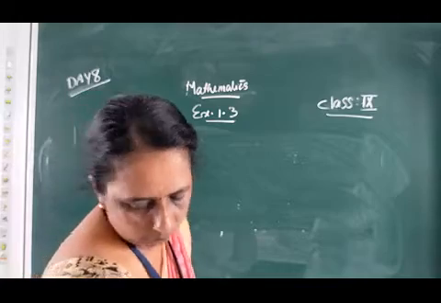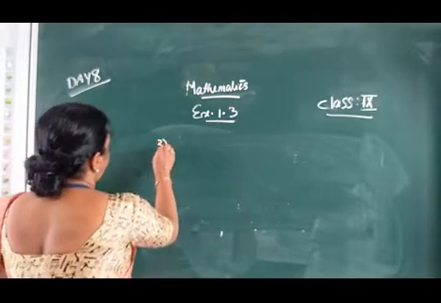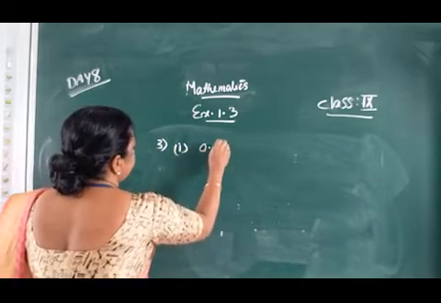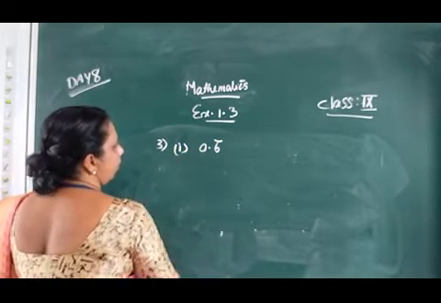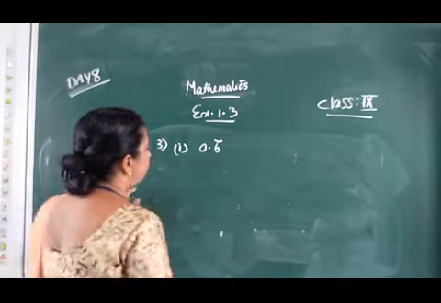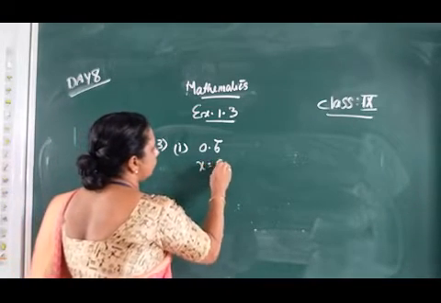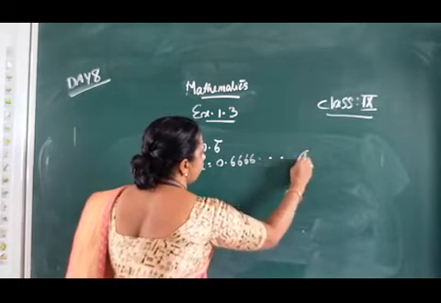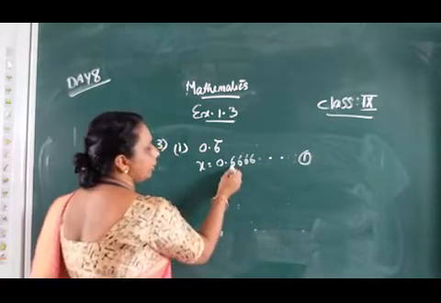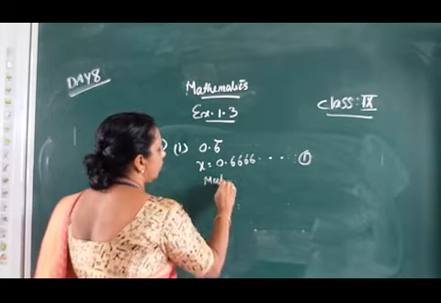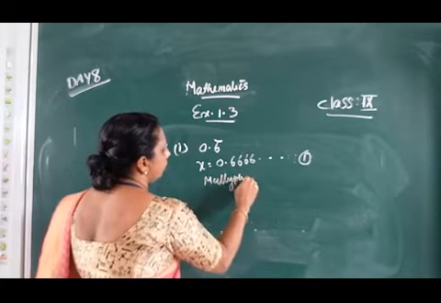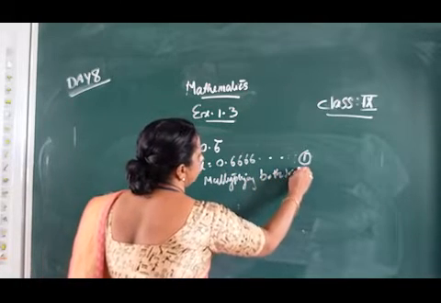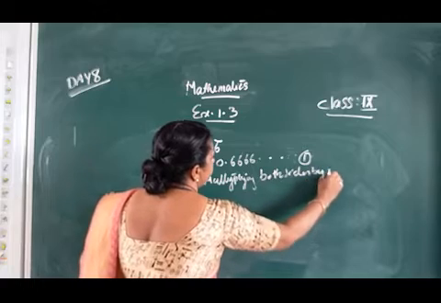Question number 3, first one. We can write 0.6 bar expressed in the form p by q. First let x equal 0.666 etc. That is equation number 1. Here only one digit is repeating, so we multiply both sides by 10.